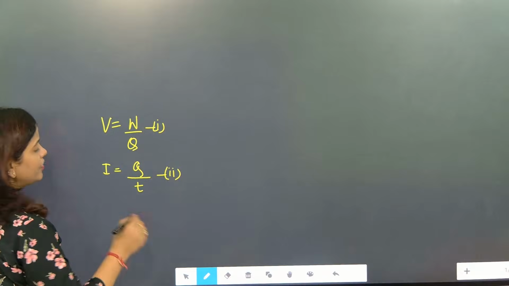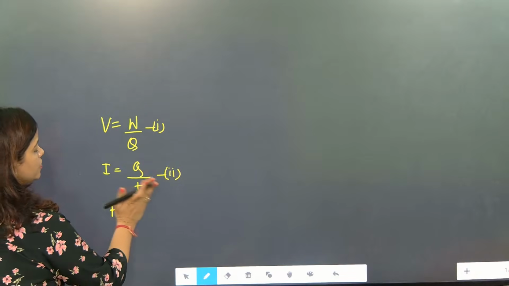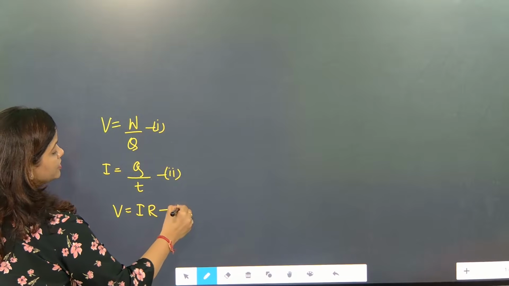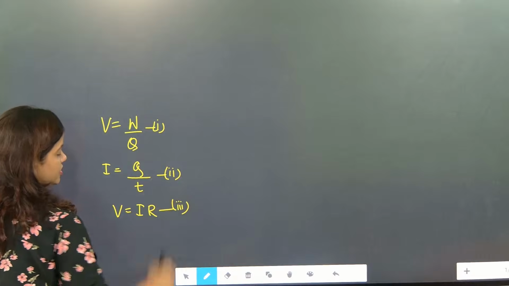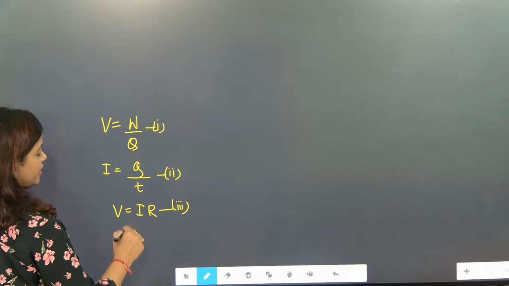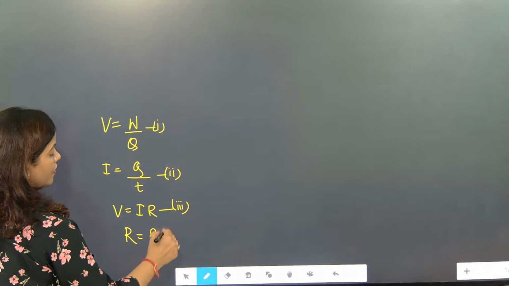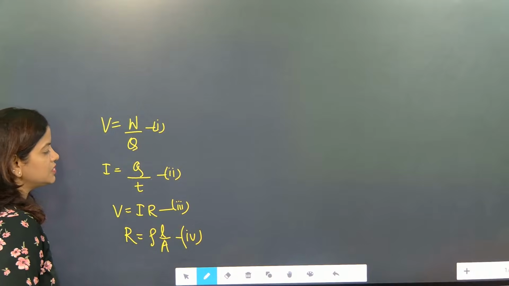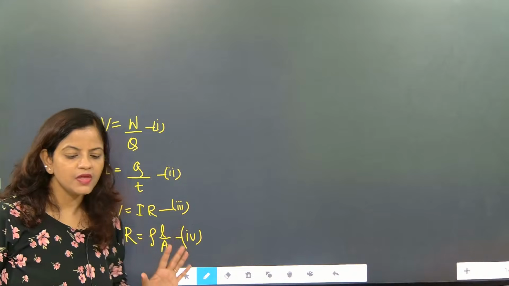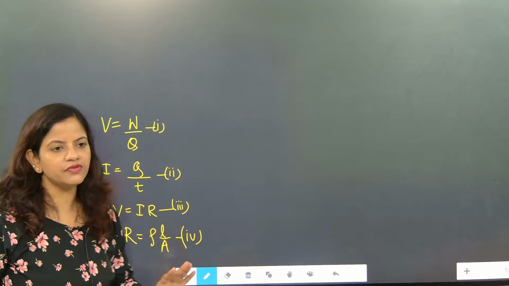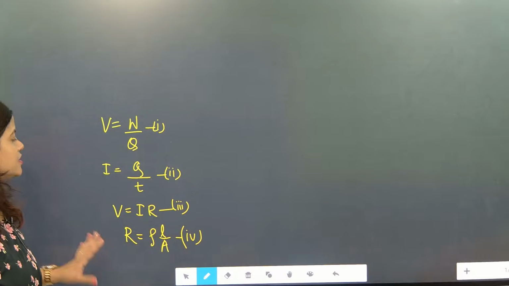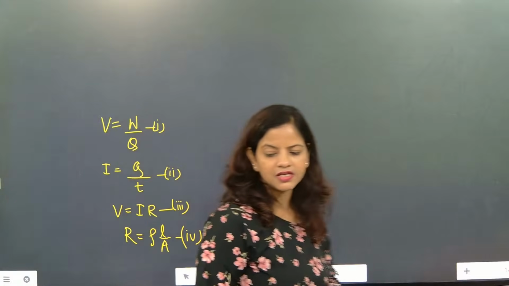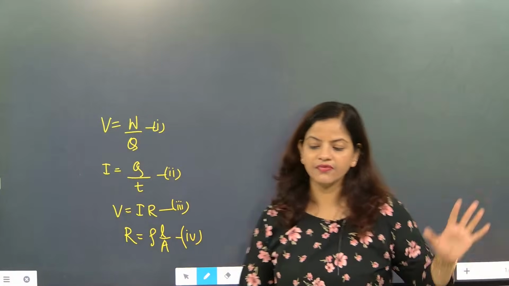Now we are studying power. Then we have studied Ohm's law, V is equal to IR, and it was applicable at constant temperature. Understood? Then we have studied R is equal to rho L by A. These were the four basic formulas we have studied in this chapter. Then parallel and series connection we have studied, so that formula is different. These are the four important formulas till now we have learned.